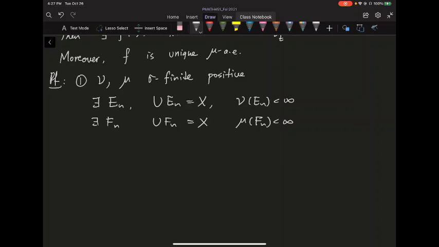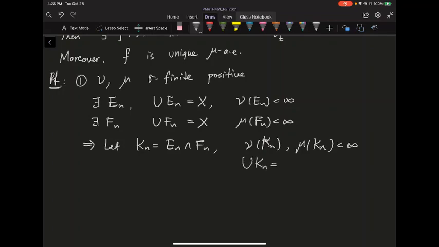If I have nu less than infinity, absolute continuity doesn't really say whether mu is less than infinity, so we need these two sequences. But anyways, I can just let their intersection be K_n, so K_n is E_n intersect F_n. The nu and mu of these K_n are going to be less than infinity, and the union of K_n, you can convince yourself, is just equal to X, okay?